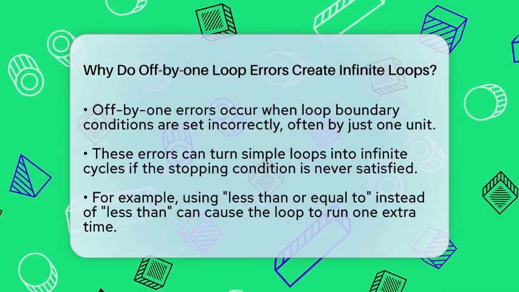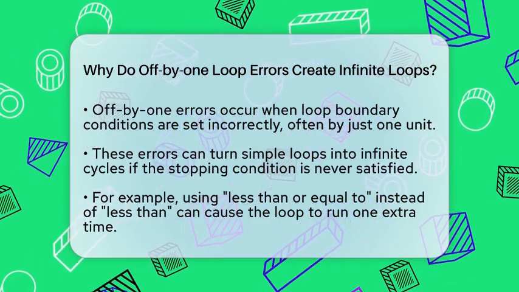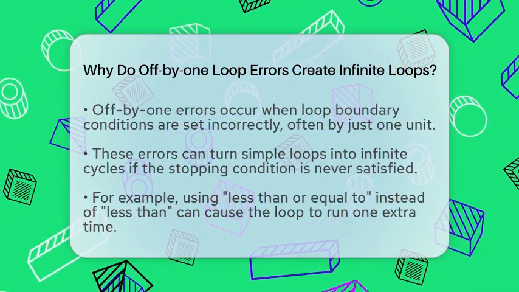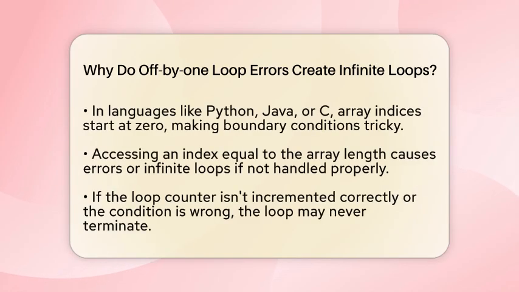In languages like Python, Java, or C, arrays start at 0. So if you want to go through an array of 10 items, your loop should run from 0 to 9. But if you write the loop to run until the index is less than or equal to the length of the array, which is 10, it will try to access an element at index 10. Since array indices go from 0 to 9, index 10 does not exist. This causes an error or makes the loop run forever, especially if the code doesn't handle out-of-bounds access properly.